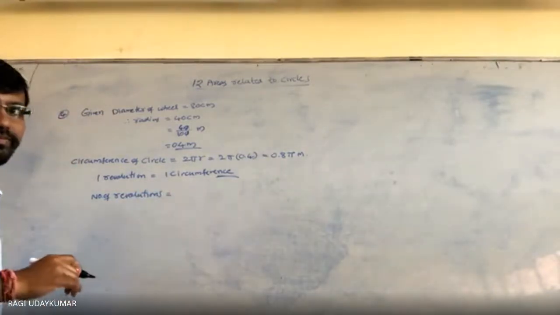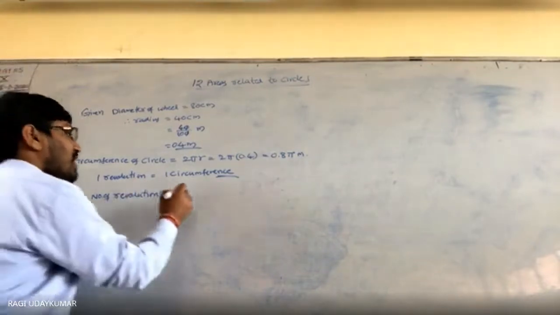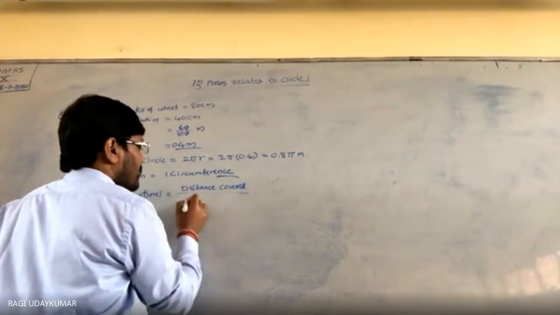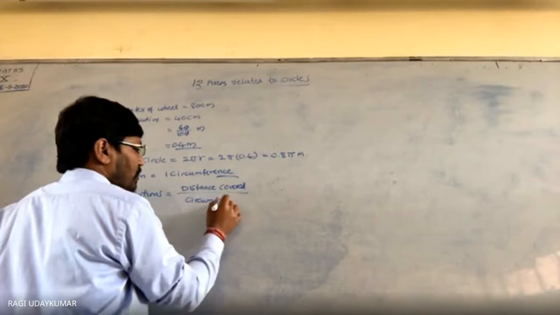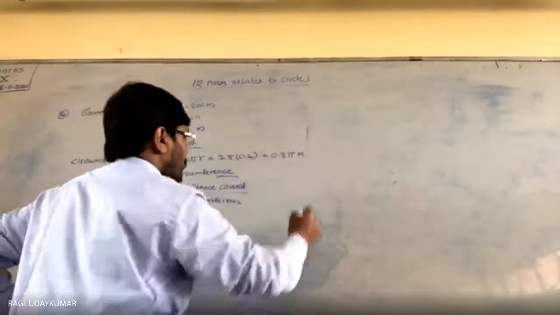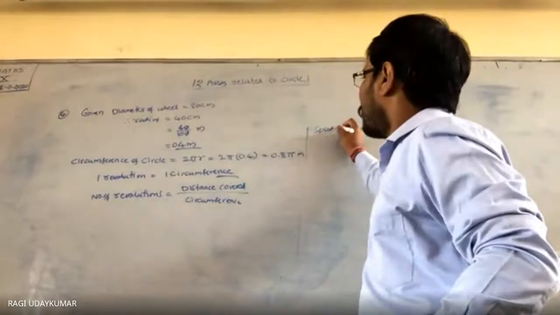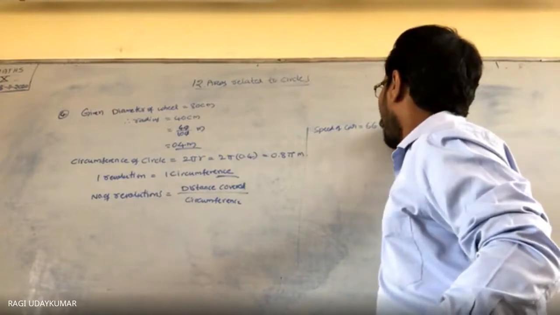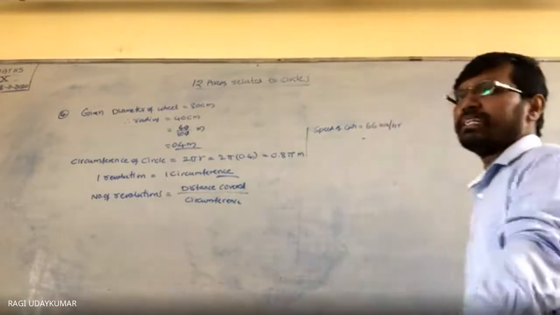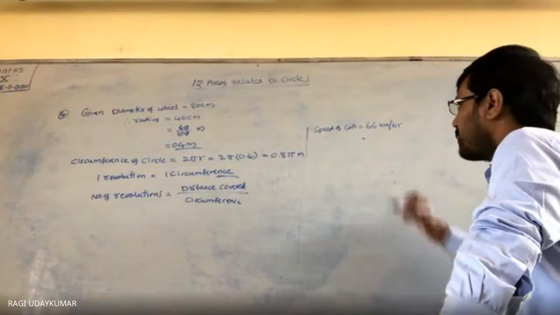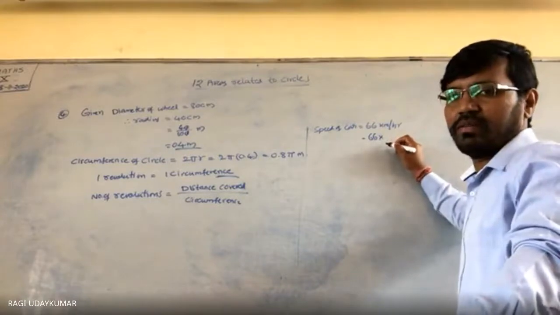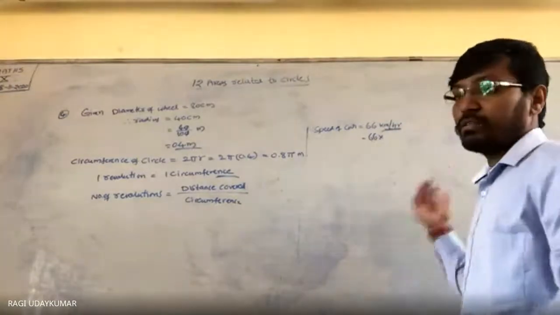distance covered by circumference. So first, what do you find out here? How much distance? Speed of the car is given to you, 66 kilometers per hour. So kilometers per hour to meters per second, you have to convert. So how do you convert kilometers per hour to meters per second?